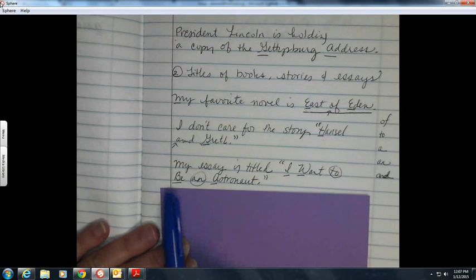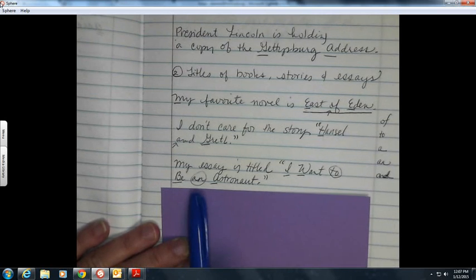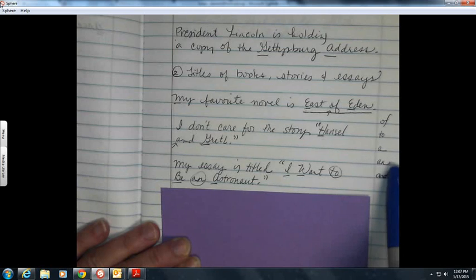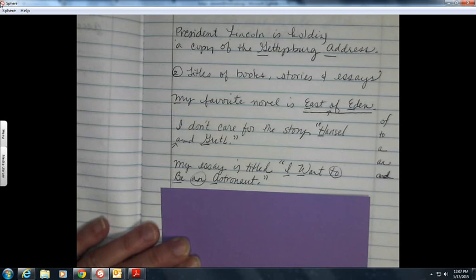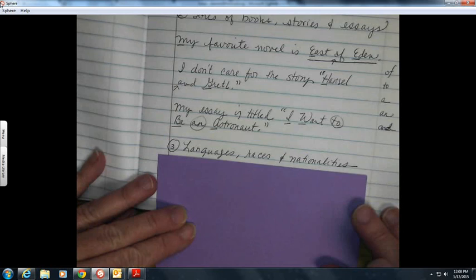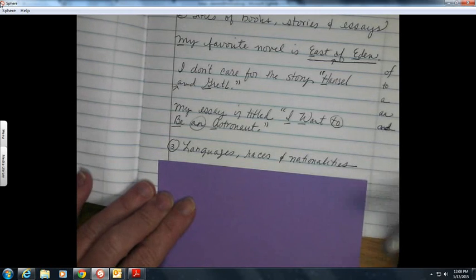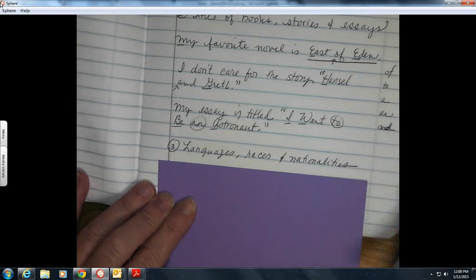Okay, remember, if I'm going too fast, you can always pause, take your notes, and then play again when you're ready. The third rule that I want you to know about is languages, races, and nationalities. So if I were to tell you about my good friend Haley, she lives in France, but she's from the United States. She speaks 2 languages. Haley fluently speaks English with a capital E and French with a capital F. Languages are capitalized.